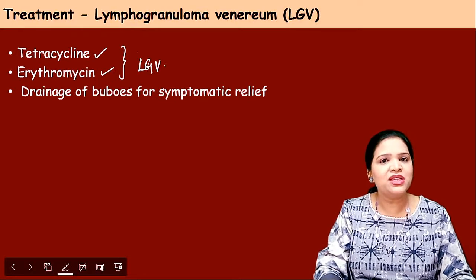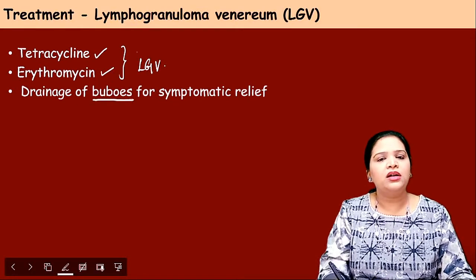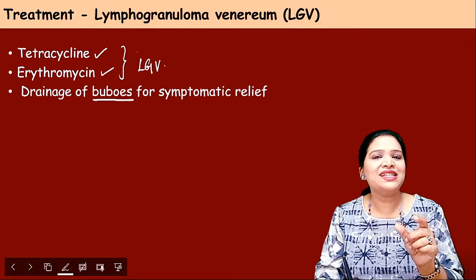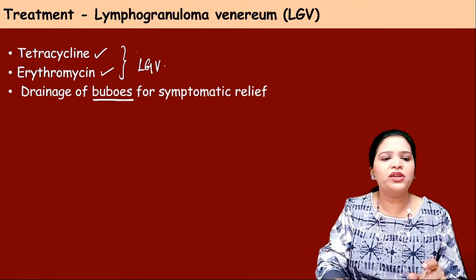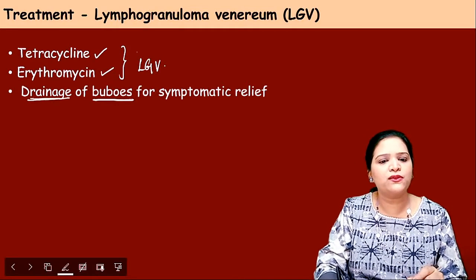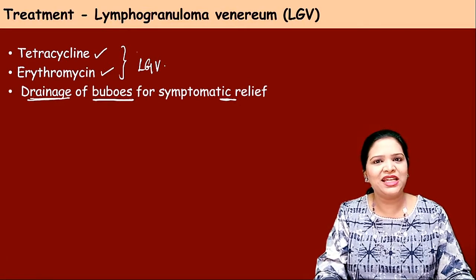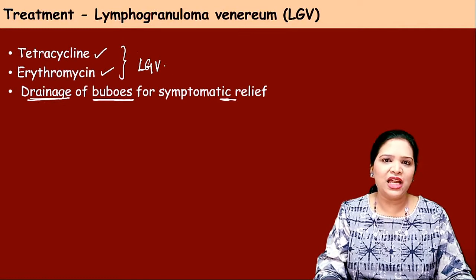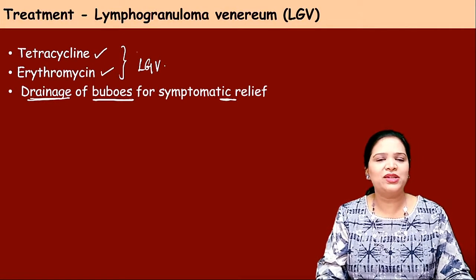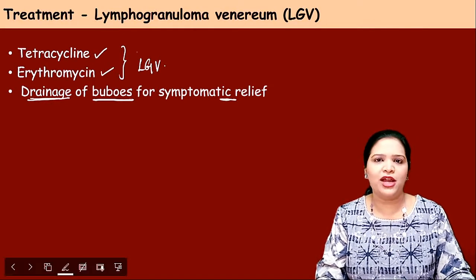And sometimes, if the buboes are larger in size, the doctor will drain the buboes for the relief of the patient. That is called symptomatic relief. So this is all about lymphogranuloma venereum, a sexually transmitted disease caused by Chlamydia trachomatis.